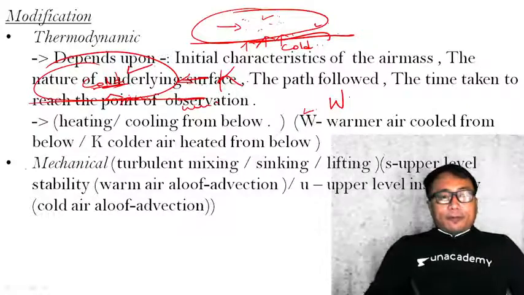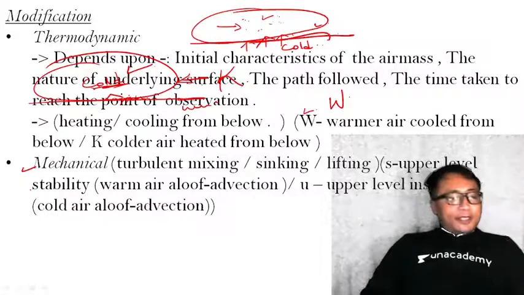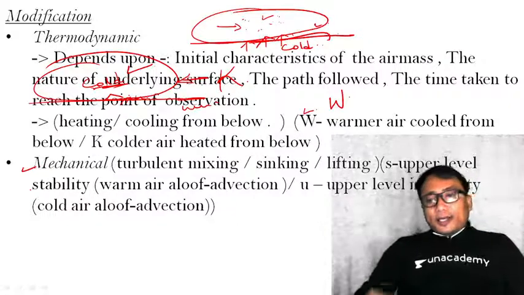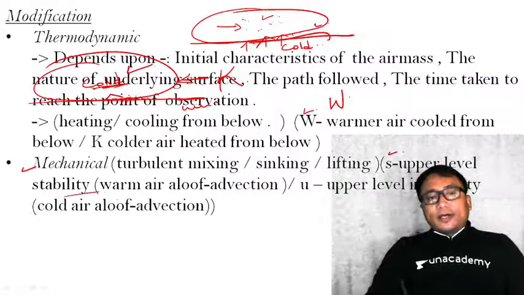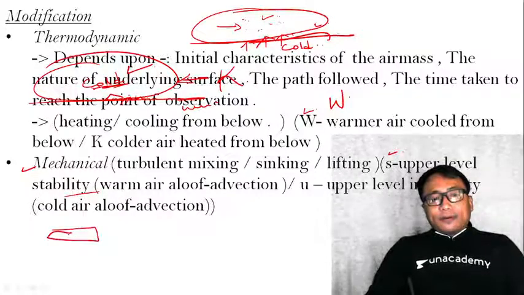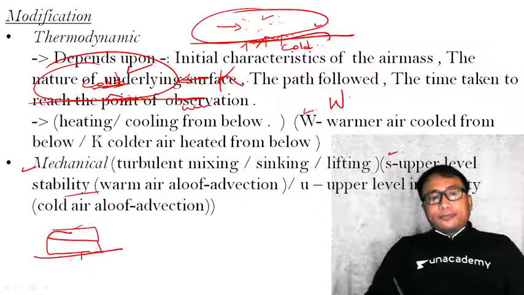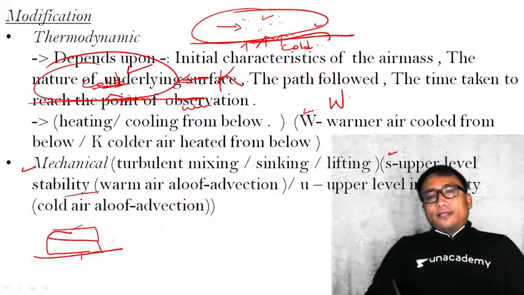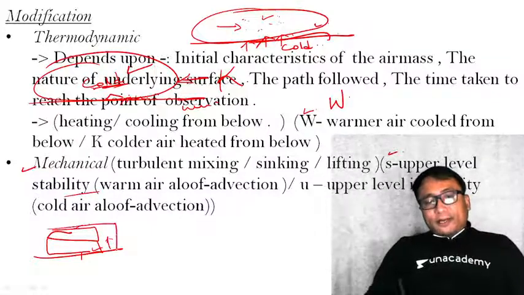Now, mechanical modification is because of turbulent mixing and sinking. S is upper level stability. That is warm air above, cold air below. We have already seen atmospheric stability and instability. Cold air below means it cannot go up, which means this is a stable environment.